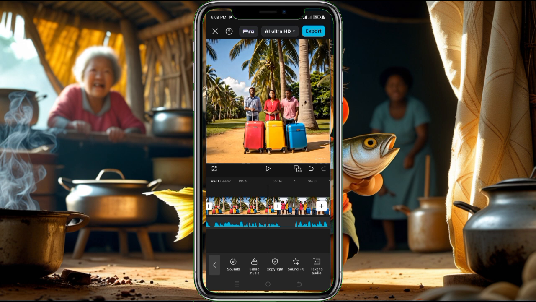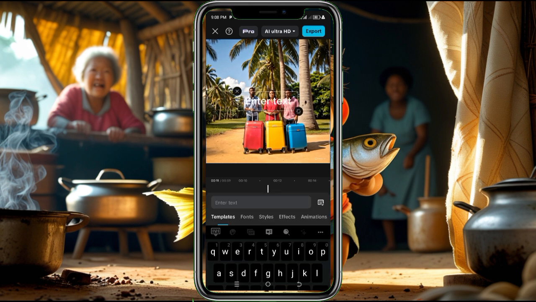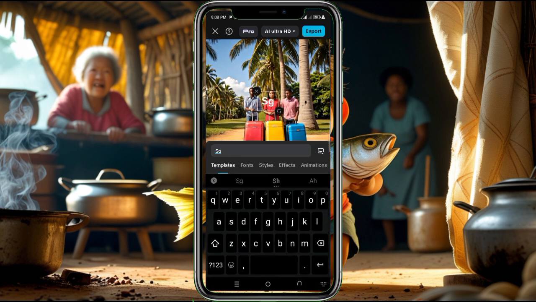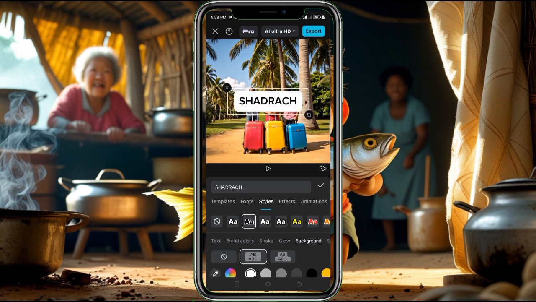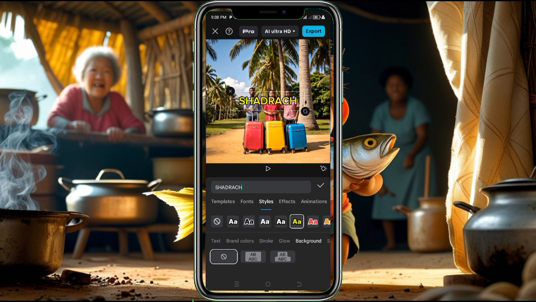After creating the story, you can come here and write text. Probably if you want to write your name. Remember, my name is Shedrack. I'll write Shedrack. I'll click on style. Let me select background. Click on this background, and I'll reduce it. Remember, this meta AI icon is showing down here. So you reduce it. I use this thing to cover it up.